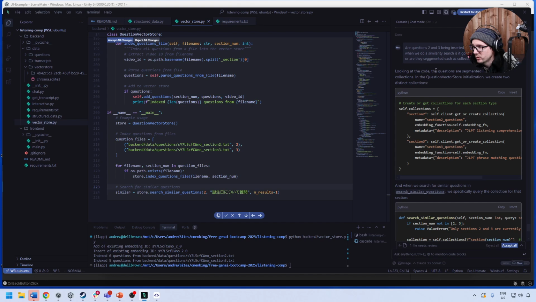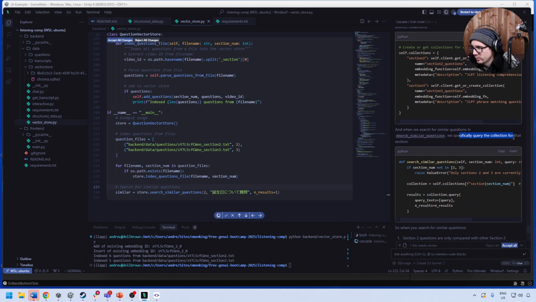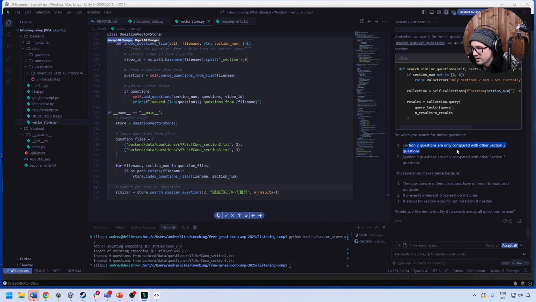So we go here and look at the code. It's segmented. When we search, we specifically query the collection for that section. Oh, so number 2 is section 2. That's what it's saying in this code. Section 2 questions are only compared with section 2, and section 3 are only with 3. That makes sense. Okay. It prevents irrelevant cross-section matches. It allows for section-specific optimizations if needed. So that's kind of a start.